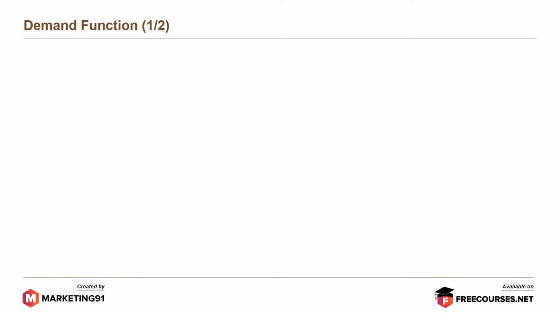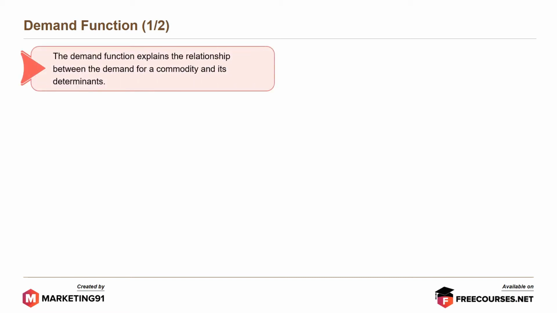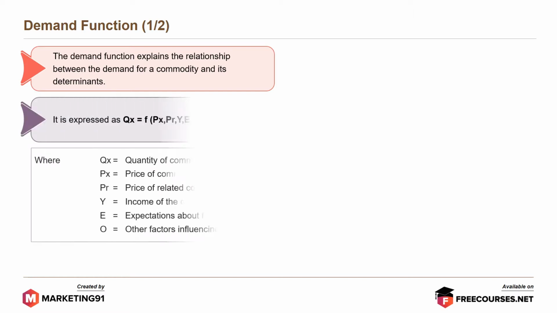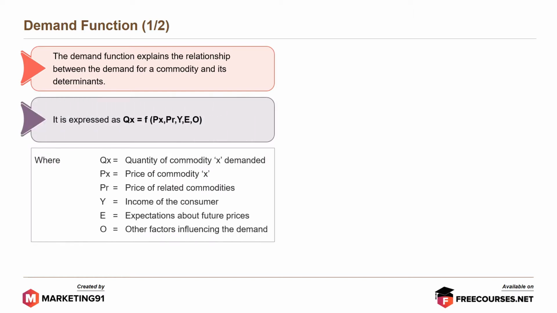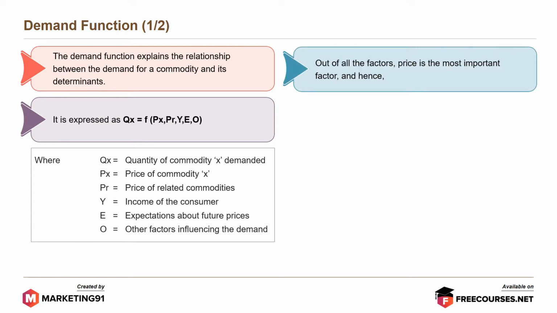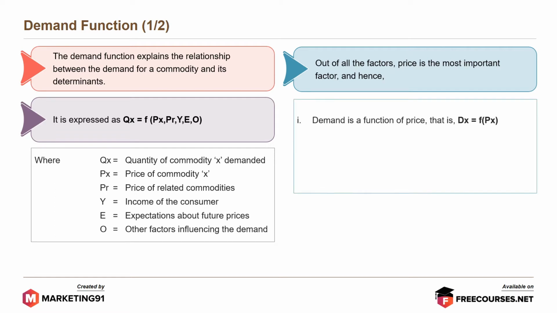Now let's move on to demand function. The demand function explains the relationship between the demand for a commodity and its determinants. It is expressed as quantity of commodity X demanded equal to function of price of a commodity, price of related commodities, income of the consumer, expectations about future prices, and other factors influencing the demand. Out of all the factors, price is the most important factor, and hence, demand is a function of price, that is, quantity of X demanded is equal to function of price of commodity X.